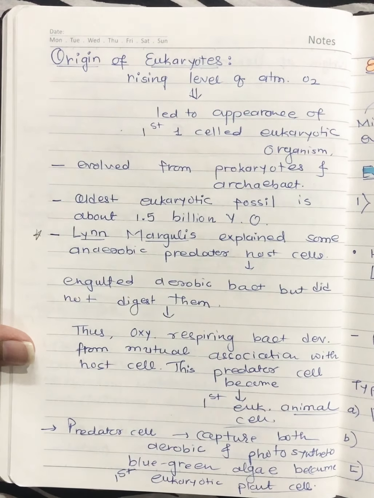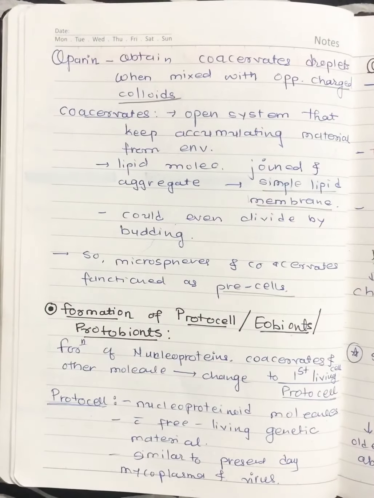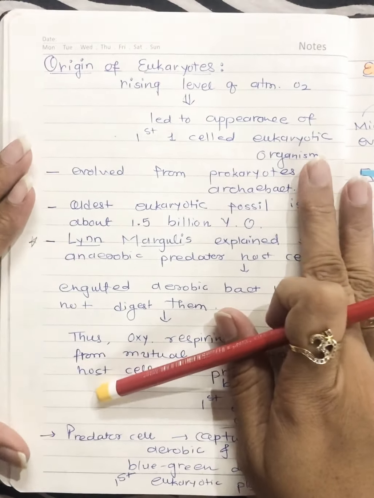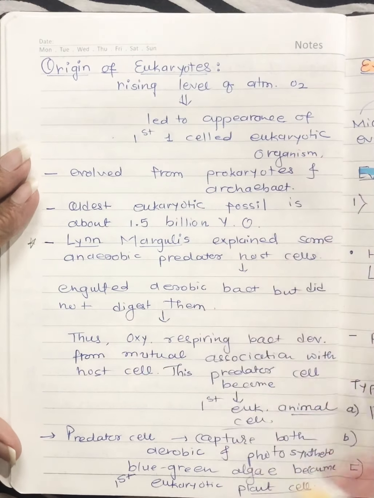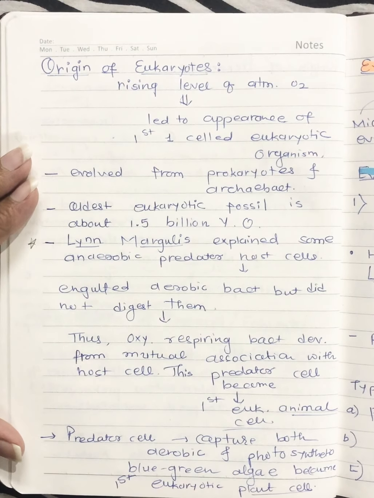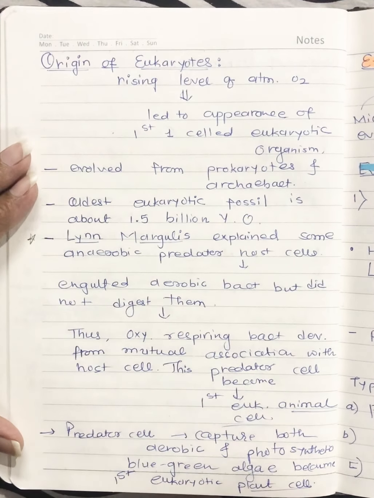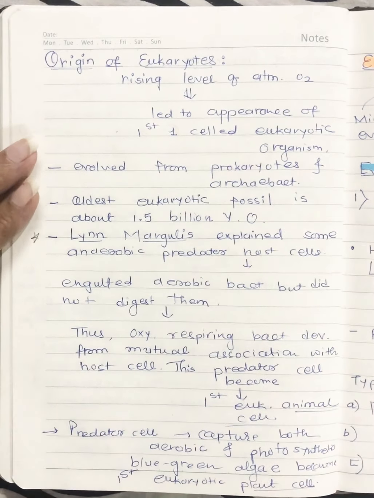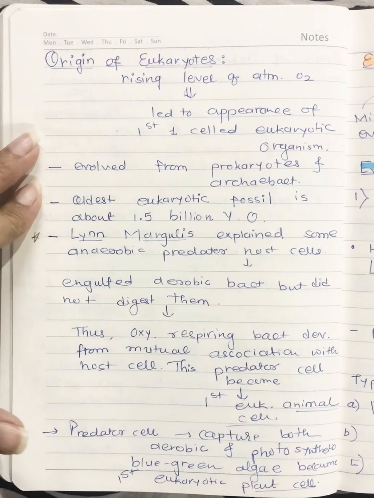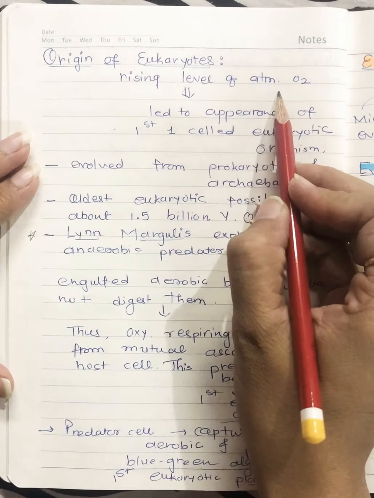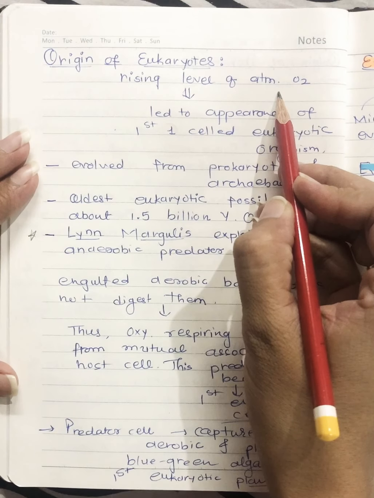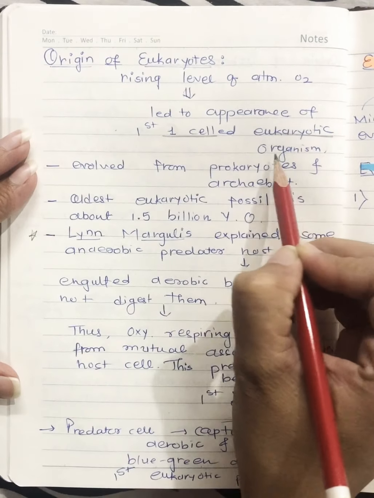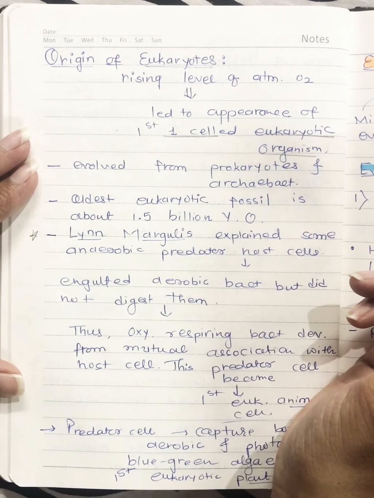So in the last session we talked on the origin of prokaryotes, right? Now today we will continue with the same chapter, evolution, and the topic is origin of eukaryotes. We had already talked on how these prokaryotes formed, right? So accordingly, the rising level of atmospheric oxygen due to the oxygen revolution led to the appearance of the first cell that is known as the eukaryotic organism. Right.